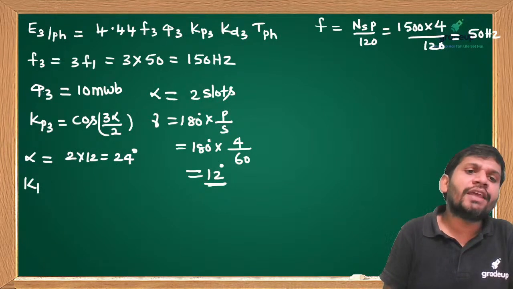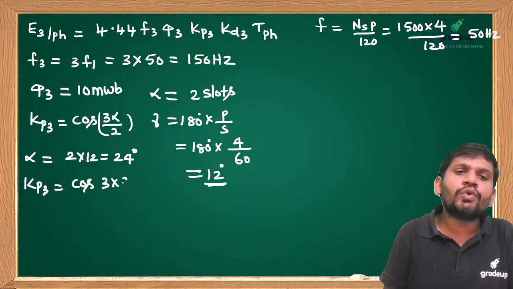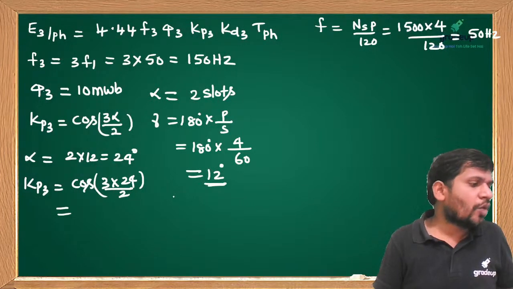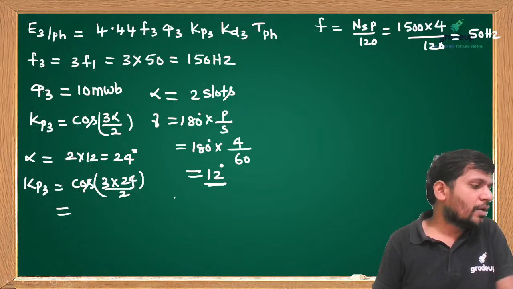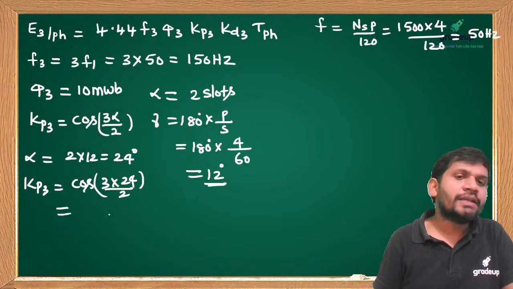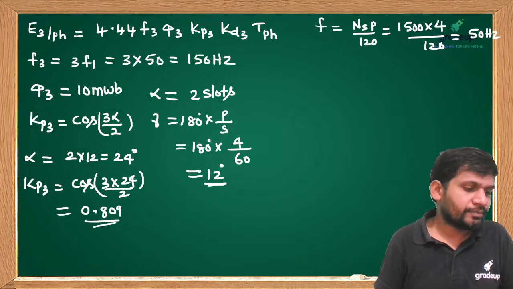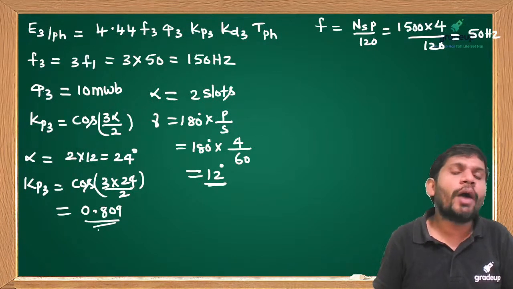Then we calculate Kp3, students. Kp3 equals cos of 3 into 24 by 2. Can anybody answer how much Kp3 you got? This equals 0.809. Is it okay, students? 0.809.